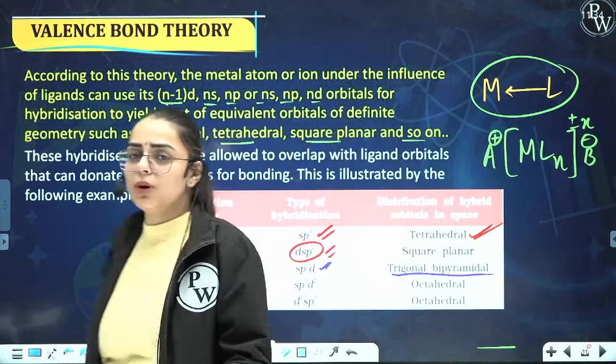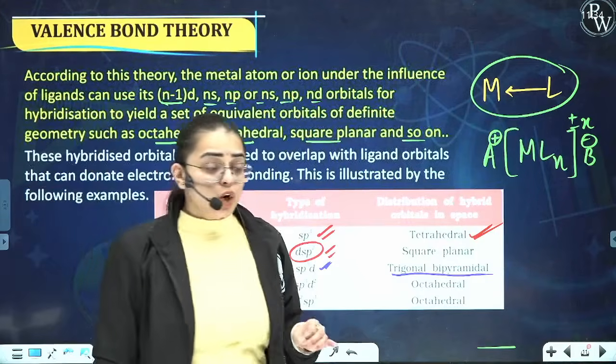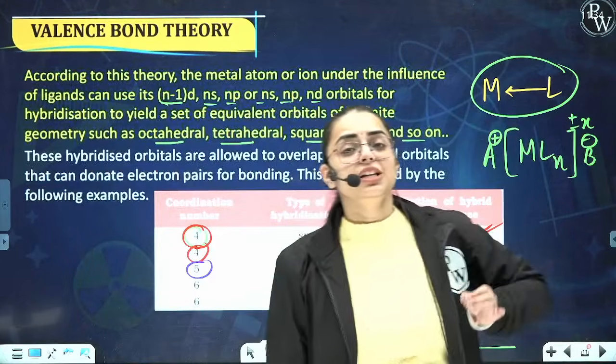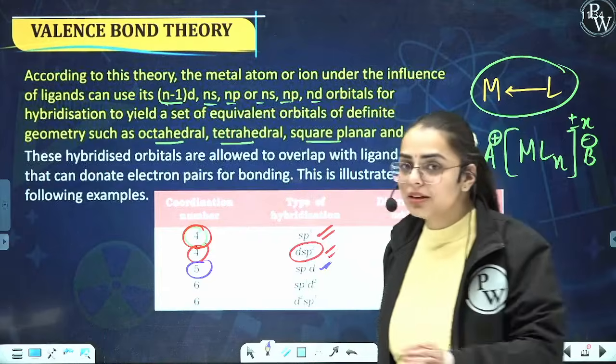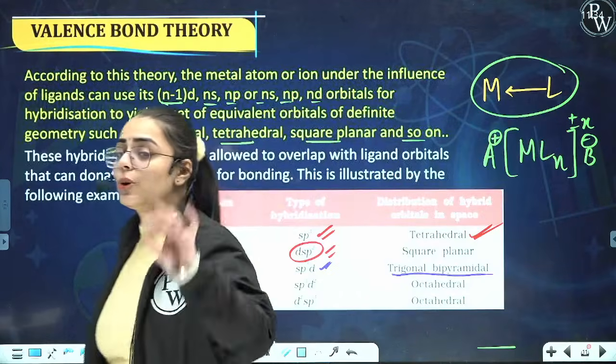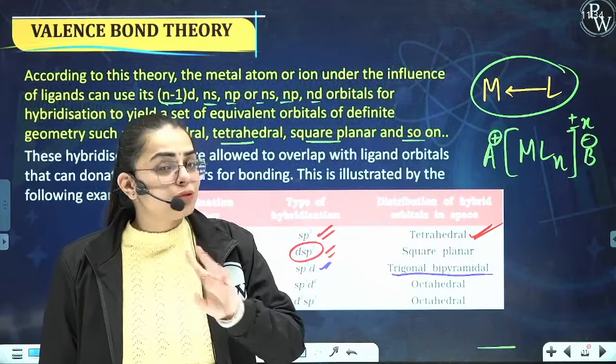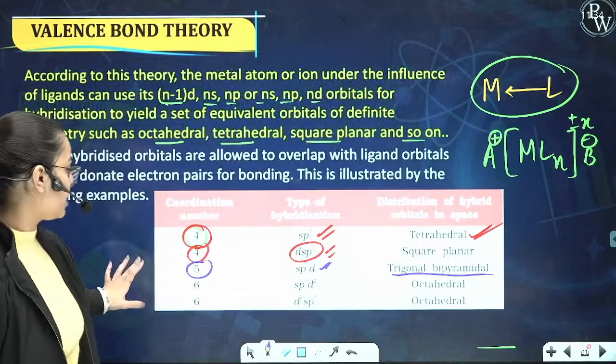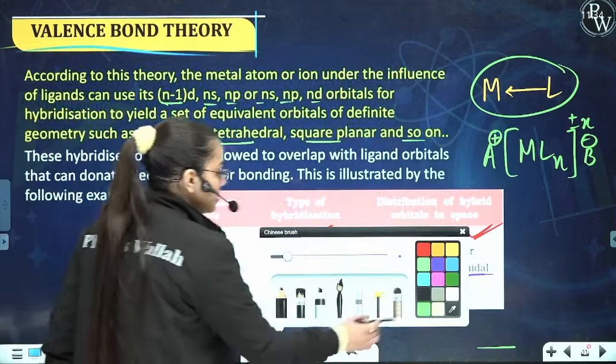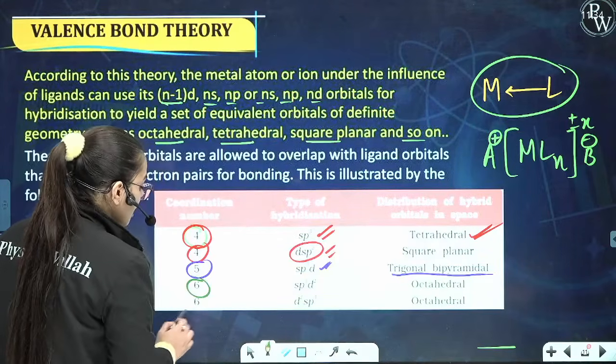Now let me tell you one thing. Generally, questions are asked from coordination number 4 and coordination number 6, so you don't have to skip both of them. They both are really very important. Now coming to coordination number 6 over here, let us see. This is again really important.